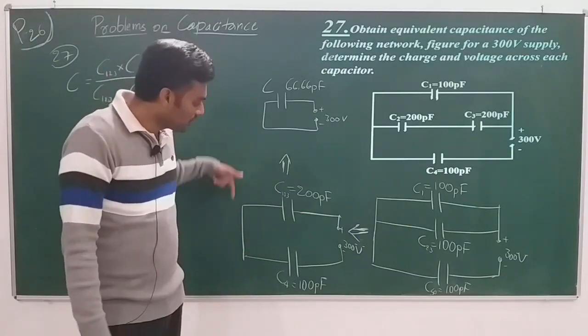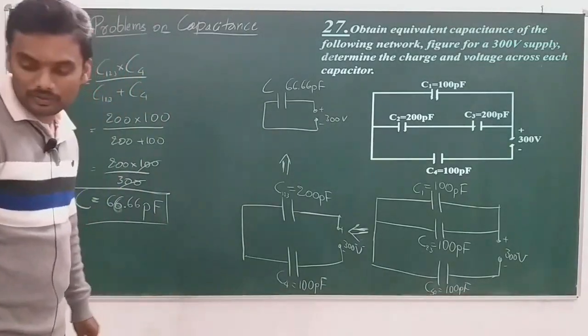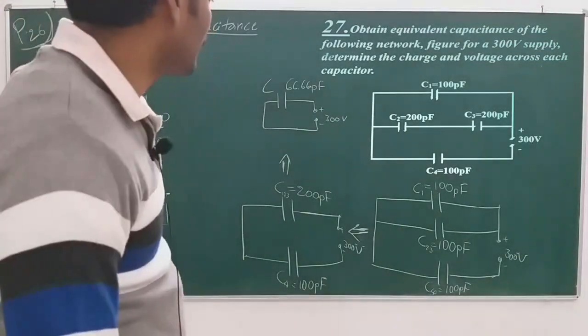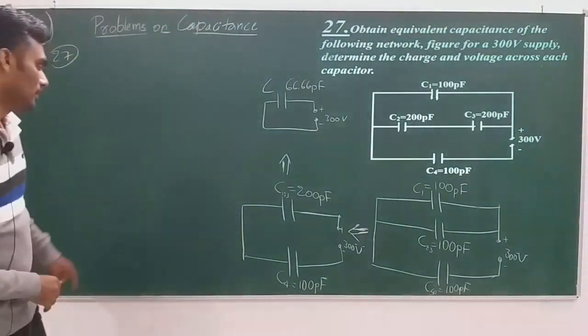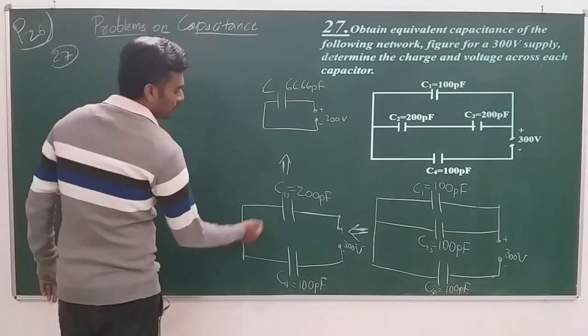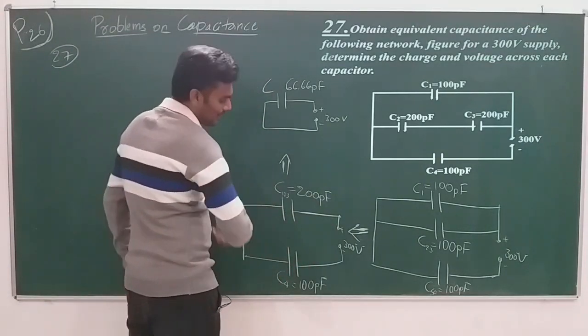Okay, so we should go back now. Let us go back and see what is the charge and voltage across each capacitor. First, C4 and C123. See, C4 and C123 are connected in series.